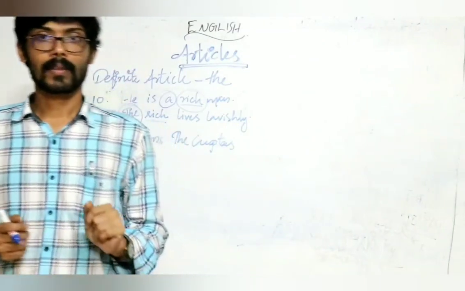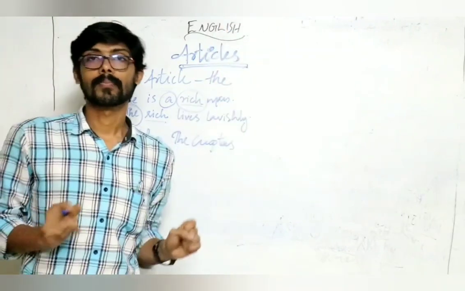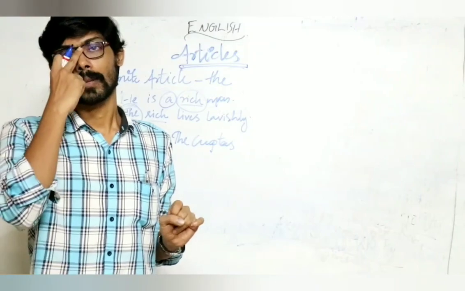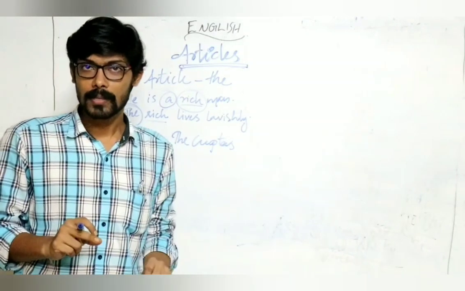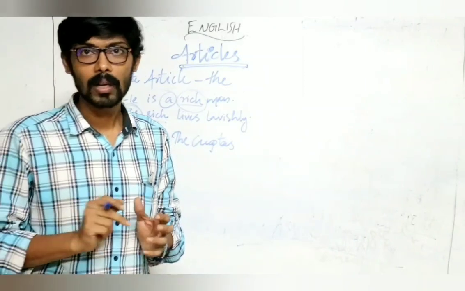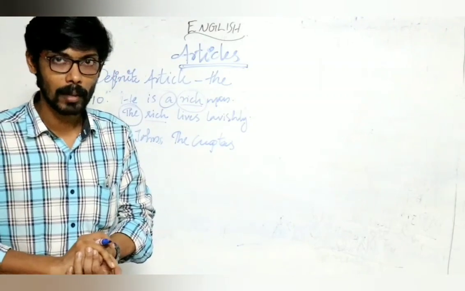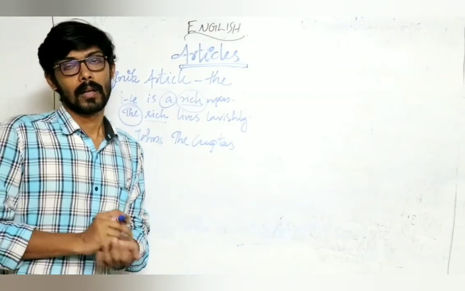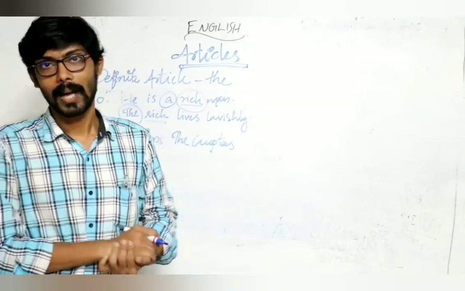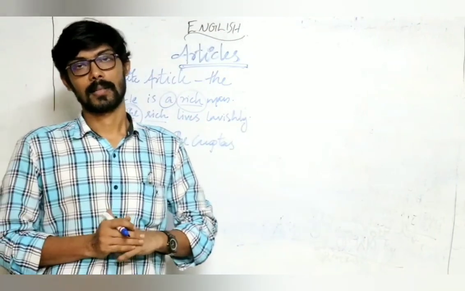The definite article the is used: first, before something we have already known or already mentioned. Second, before a particular person or thing. Third, before a singular noun that represents a whole class, family or group. Point number 4, before objects that are known to be the only one of their kind in this universe.